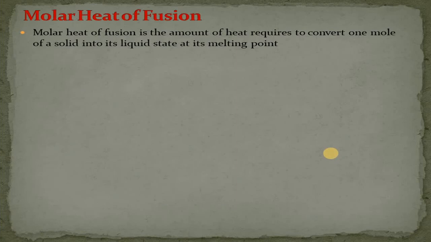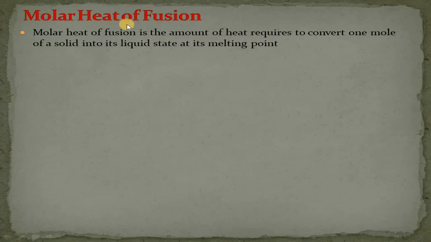What is molar heat of fusion? Molar heat of fusion is basically the amount of heat required to convert 1 mole of a solid into its liquid state at its melting point.